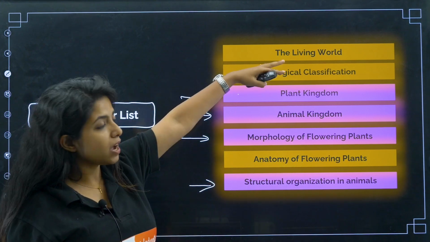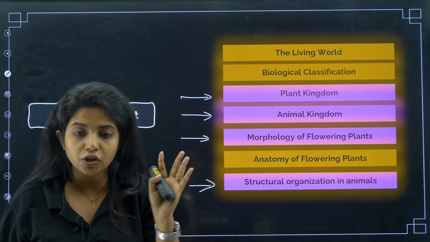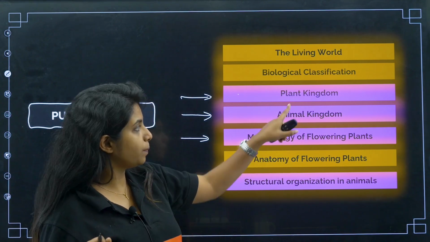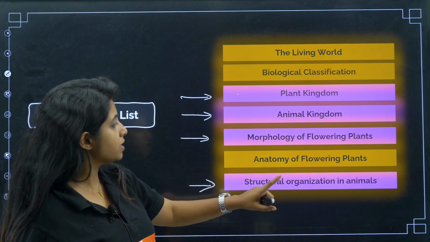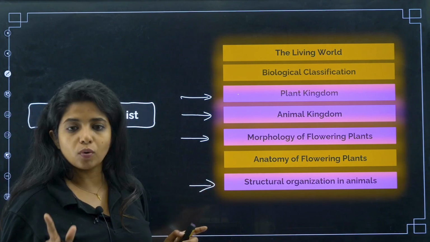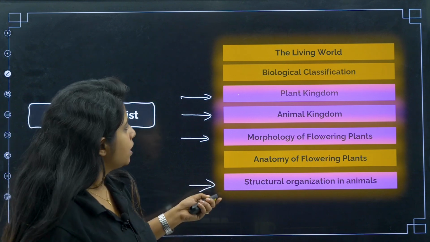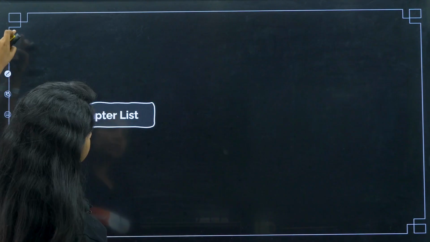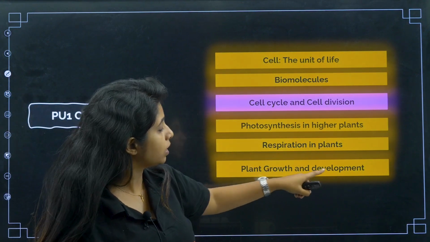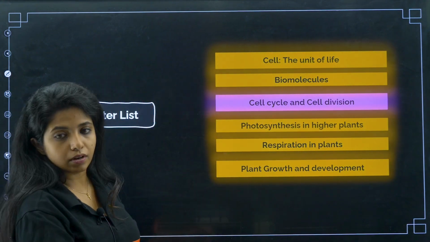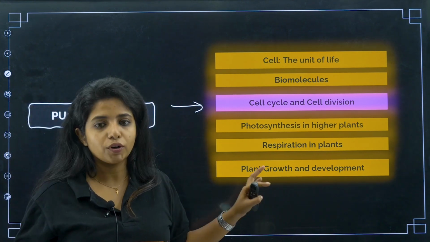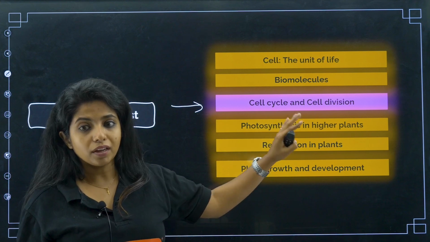In other chapters, obviously in some years they might have skipped the chapter, they might not have given any question from it, which is why I have highlighted these. So plant kingdom, animal kingdom, morphology of flowering plants, structural organization in animals, these are the chapters which have constantly given at least 1 question every single year. Now the next set of chapters is from the cell, the unit of life, to plant growth and development. Over here again, these chapters have given quite a good number of questions. Again, might be 1, but every year it is there, so you cannot ignore it. Cell cycle and cell division is again a very important chapter.